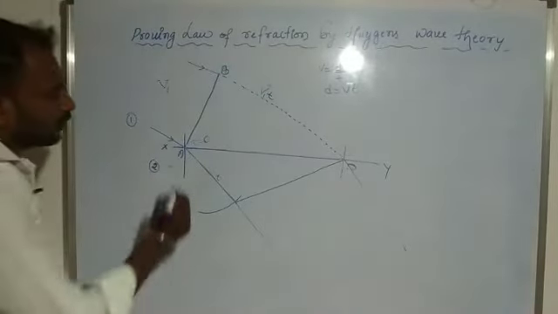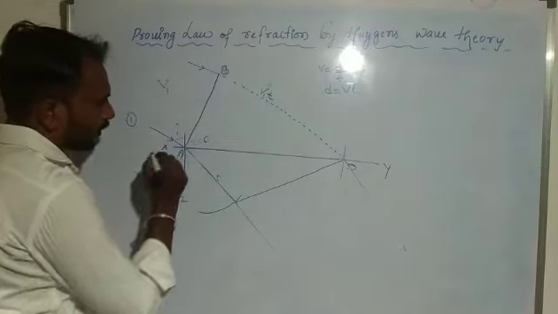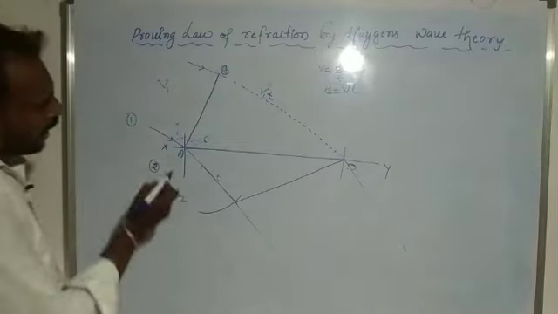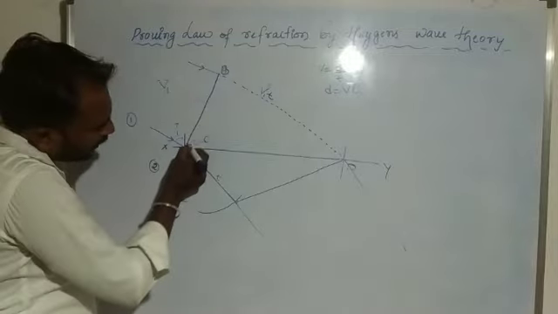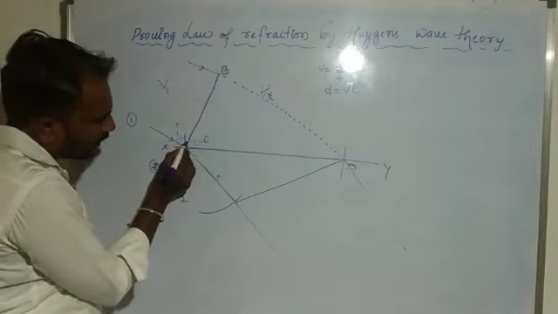Here, this angle we consider as the angle of incidence, I. The angle between the incident ray and the plane wavefront is 90 degrees.